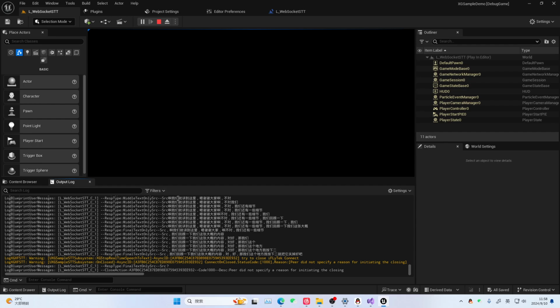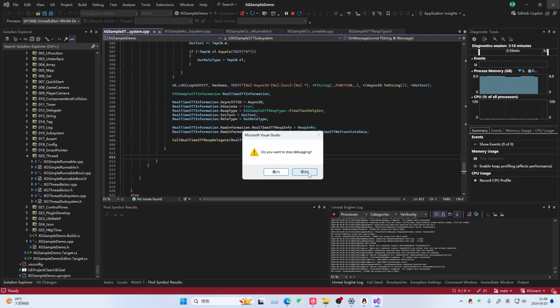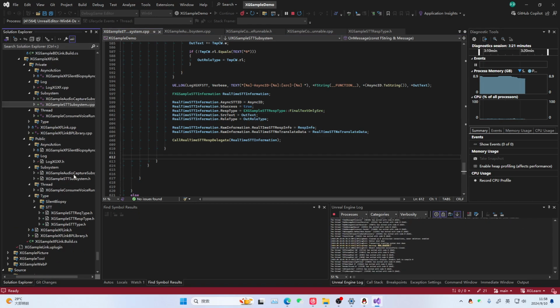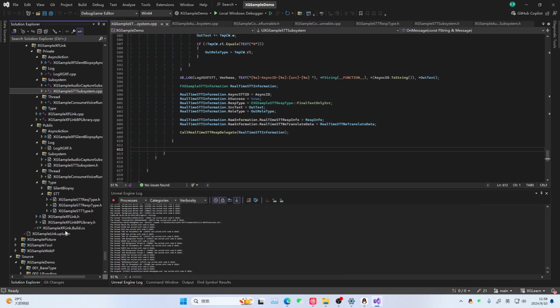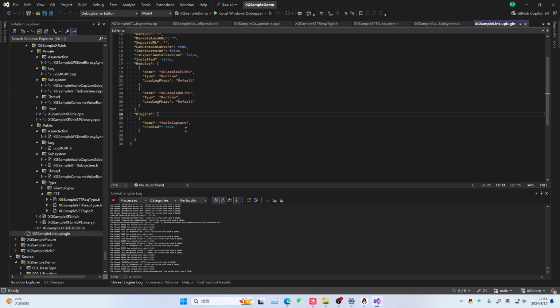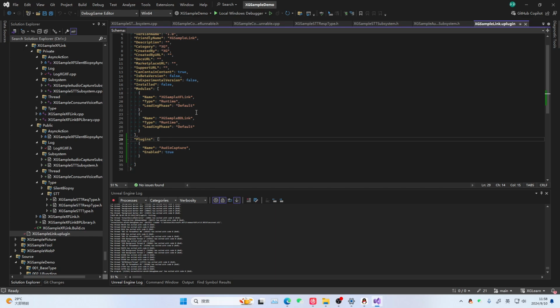Next, we will show you. Let's take a look at our plugin, whether some details have been properly handled, because this plugin of ours supports Android. If you want to package for Android, then don't use deprecated, because on our end, there may be some missing information. If you want to use it, just use the plugin from GitHub, because that plugin, although it's said to be test code, is test code that I will update and maintain.